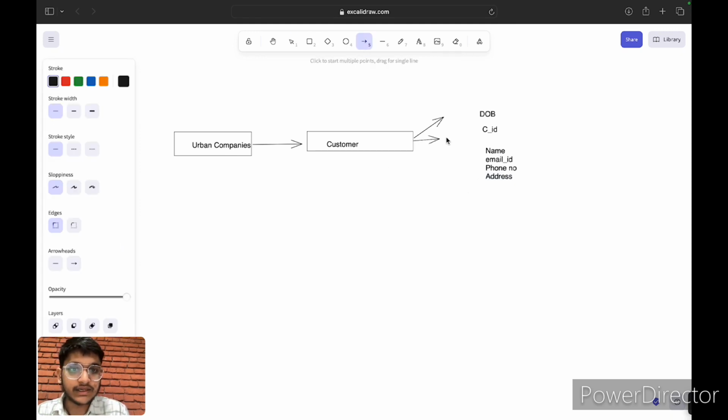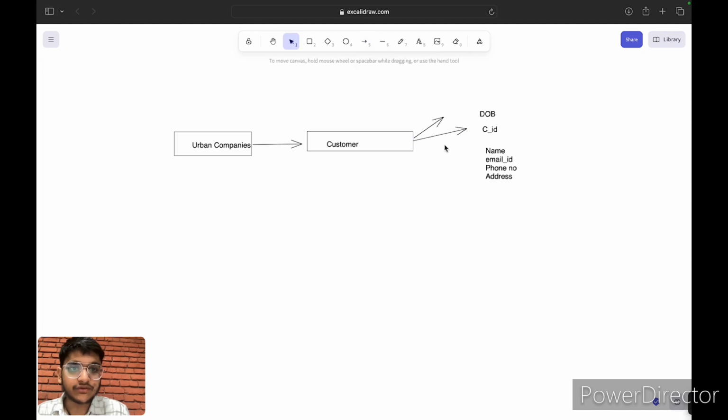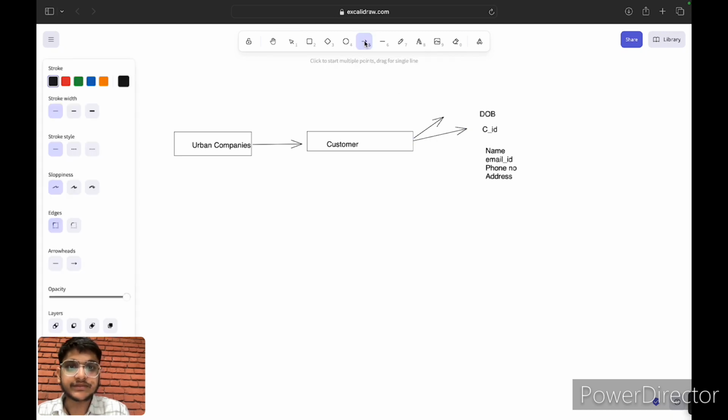So these are the attributes of the customer entity.